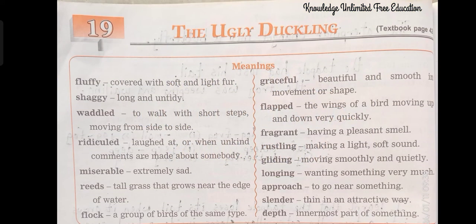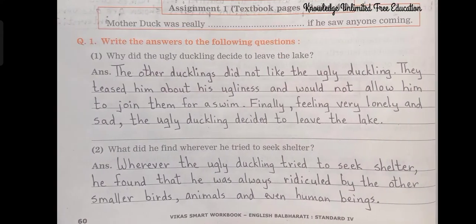So today we'll be solving lesson number 19 of your workbook, that is the ugly duckling. So let's begin. Assignment number 1. Question number 1. Write the answers to the following questions. Question number 1. Why did the ugly duckling decide to leave the lake?